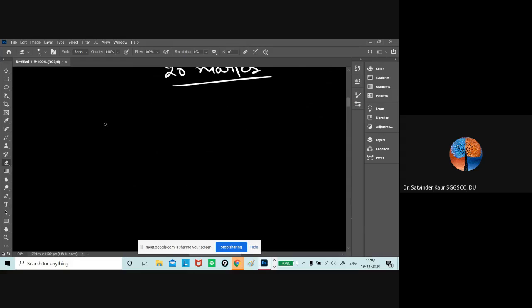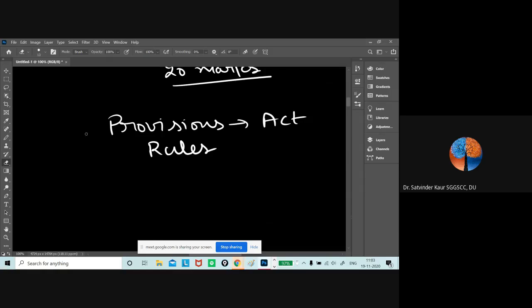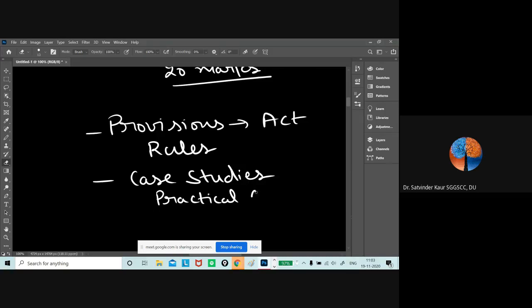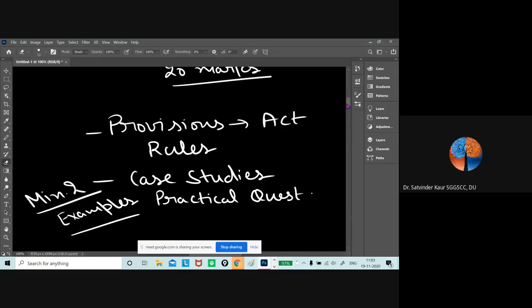When we talk about the structure, yesterday I also told you that there are provisions given in the act. These are given in the form of rules, which we have to remember. Then there are certain case studies which support certain provisions and sections. We have to discuss these case studies, and these are generally considered as practical questions as well. So you will receive a minimum of two practical problems in the exam. Other than that, you can use these case studies as examples to support your provisions and concepts.